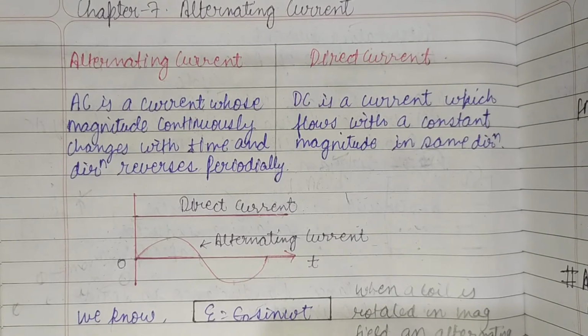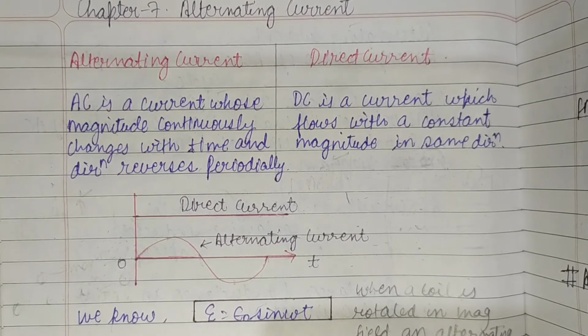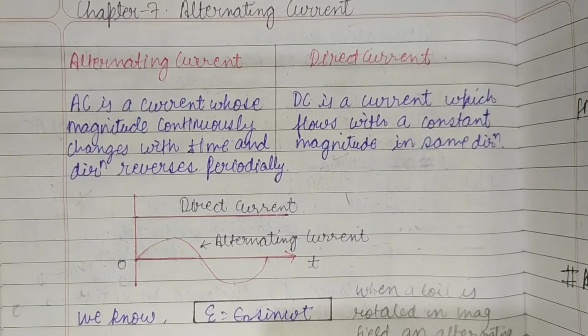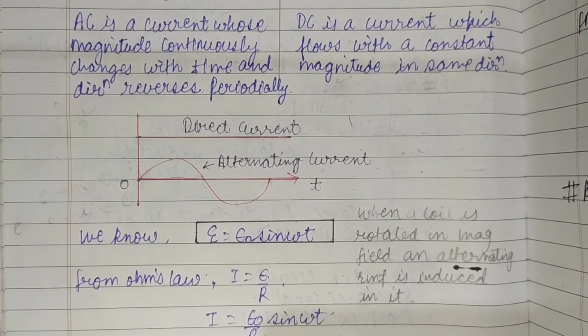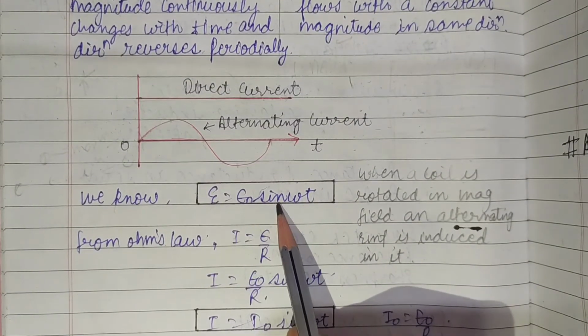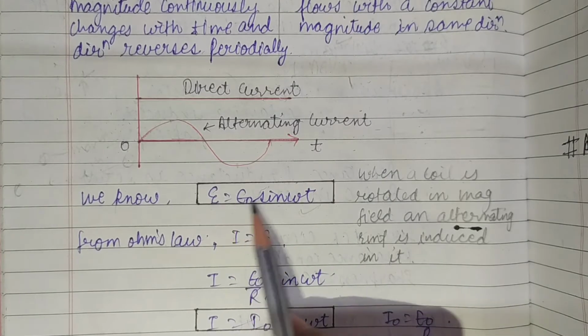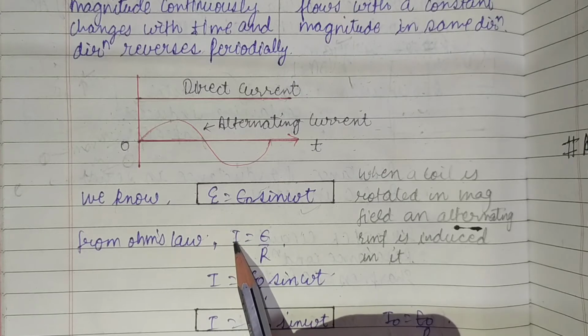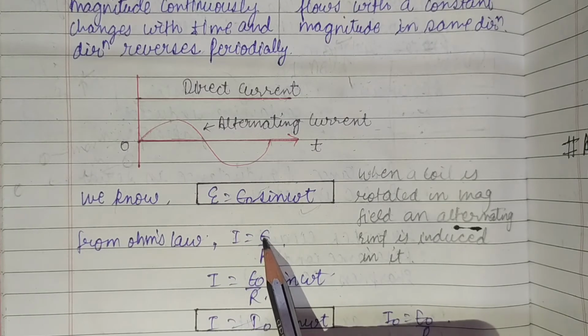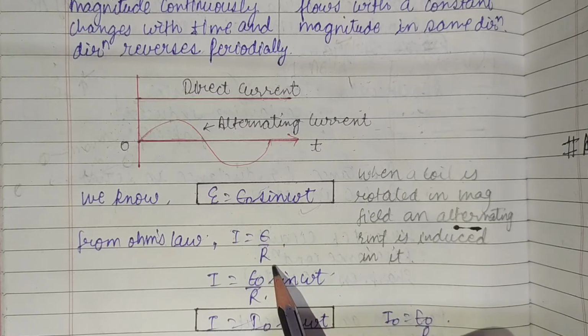We already know how to find the value of this voltage, or EMF, across any circuit. In the previous chapters we studied that when there is a change in the magnetic field, there is an induced EMF. That induced EMF we can write as E naught sine omega t. We can find the current using Ohm's law: the voltage, or potential difference, or the induced EMF, divided by the resistance of the circuit.